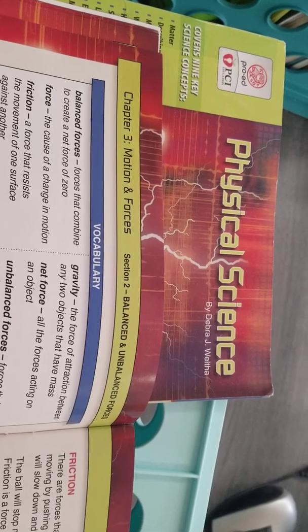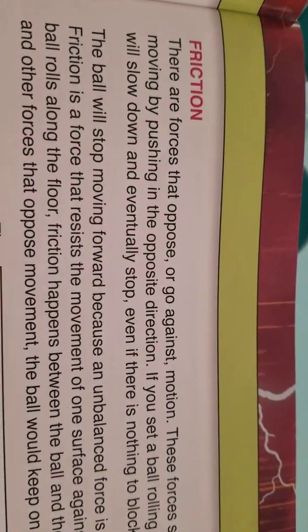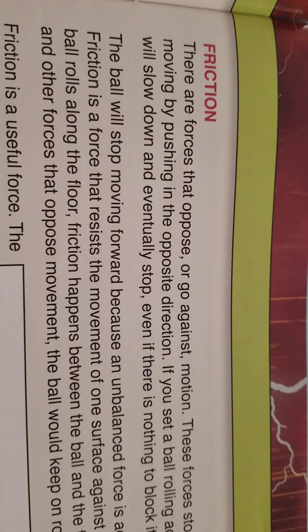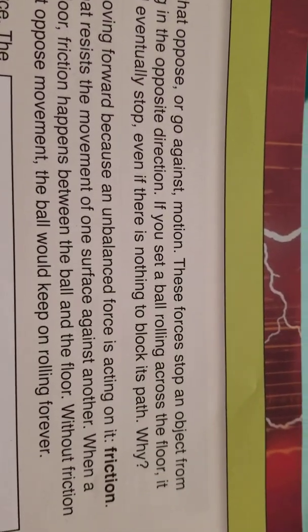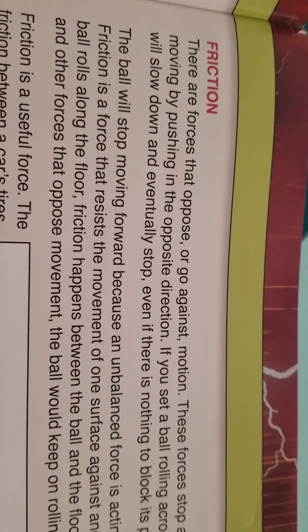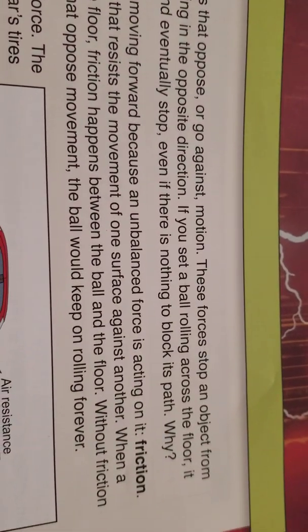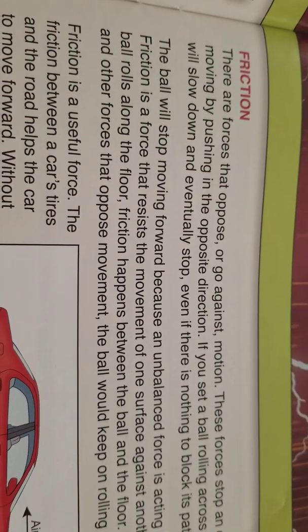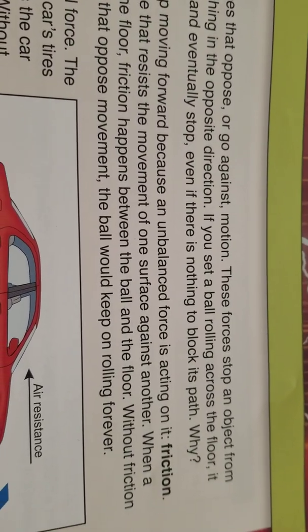All right, guys, we are going to read page 19 of our physical science textbook. At the top, it says friction. There are forces that oppose or go against motion. Those forces stop an object from moving by pushing in the opposite direction. If you set a ball rolling across the floor, it will slow down and eventually stop, even if there is nothing to block its path.